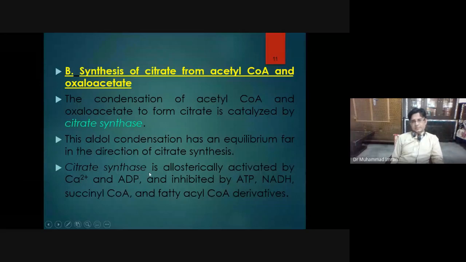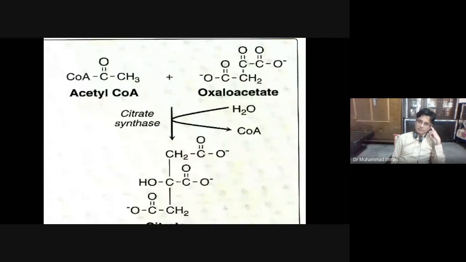Citrate synthase is allosterically activated by calcium and low level of energy and inhibited by ATP, NADH, succinyl-CoA and fatty-acyl-CoA derivative. So it is activated with the low level of energy and calcium ion, and it is inhibited by high level of energy in the form of ATP, NADH, succinyl-CoA, and fatty-acyl-CoA.